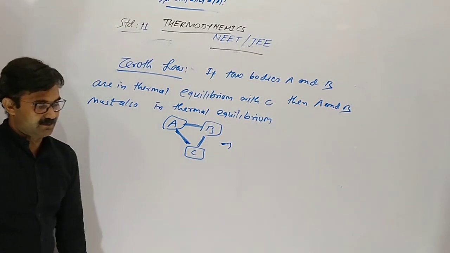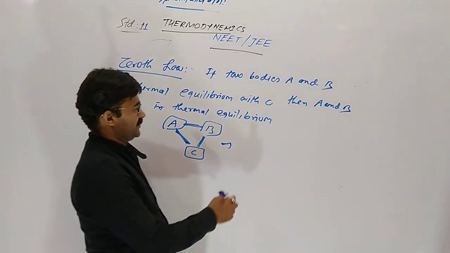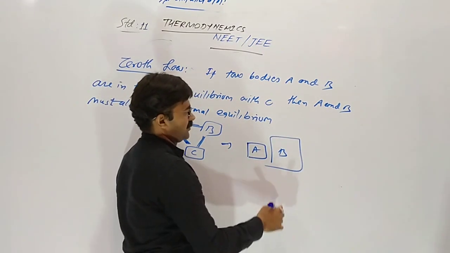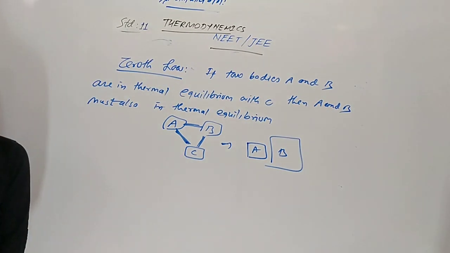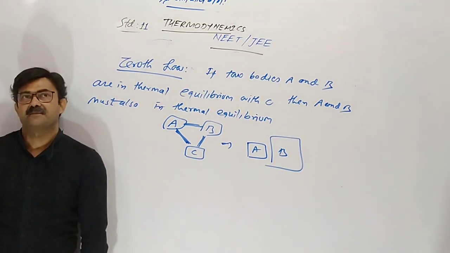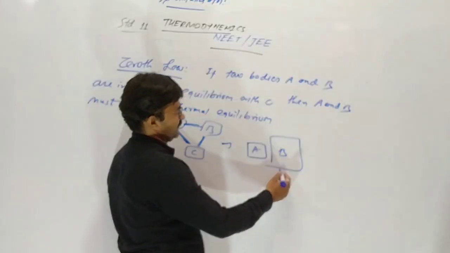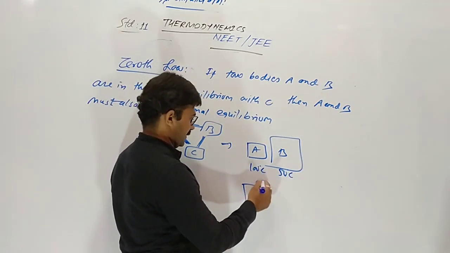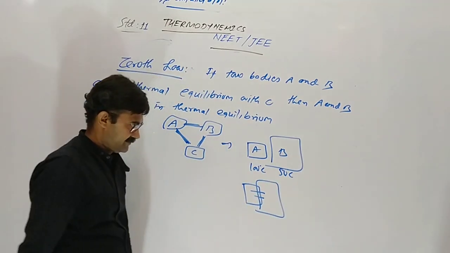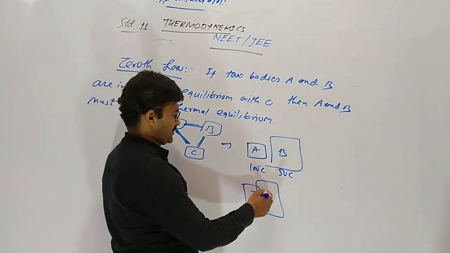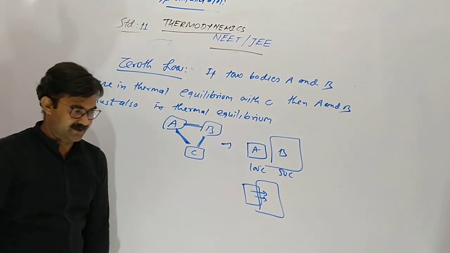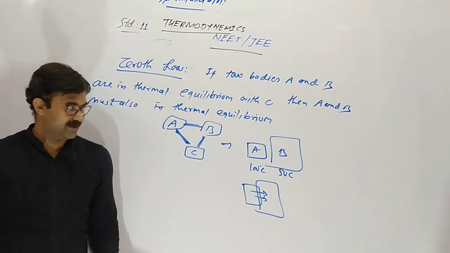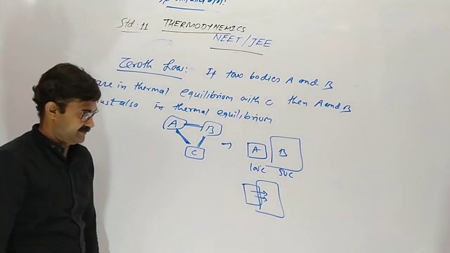Actually, in our book, when we take two substances, both are conductors of heat, one having lower temperature, one having higher. When both come in contact with each other, heat will be transferred from the higher temperature substance to the lower temperature substance.